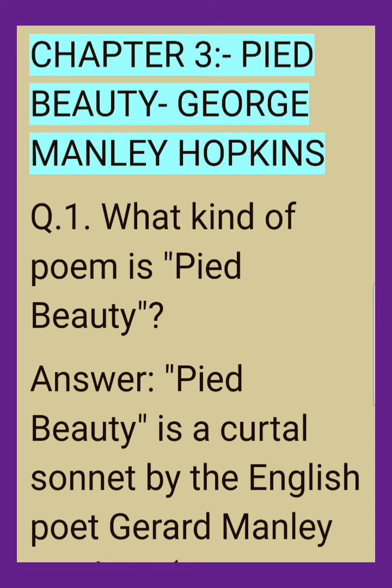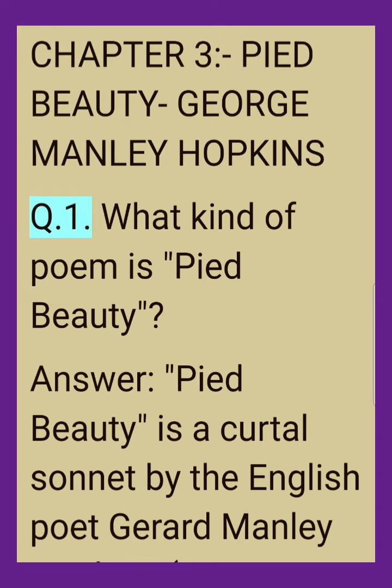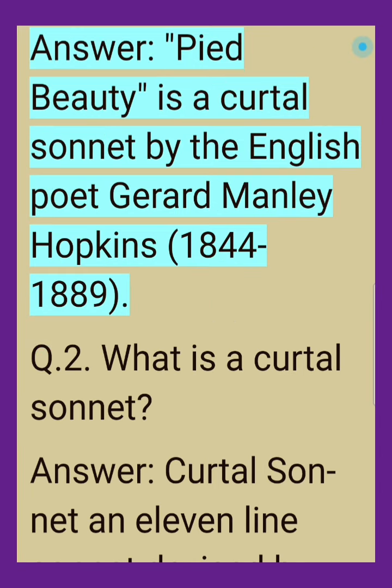Chapter 3, Pied Beauty, Gerard Manley Hopkins. Q.1. What kind of poem is Pied Beauty? Answer. Pied Beauty is a curtal sonnet by the English poet Gerard Manley Hopkins, 1844-1889.